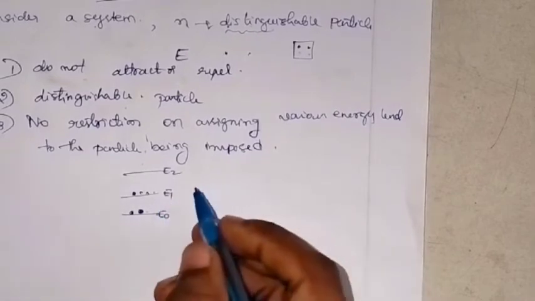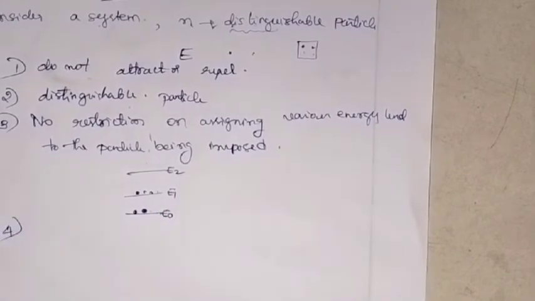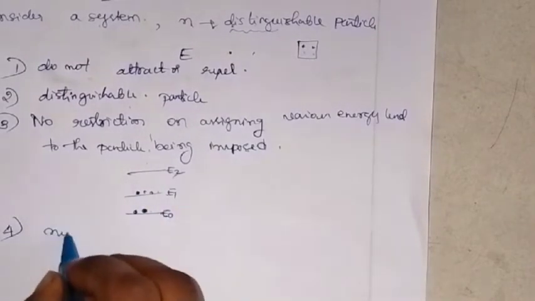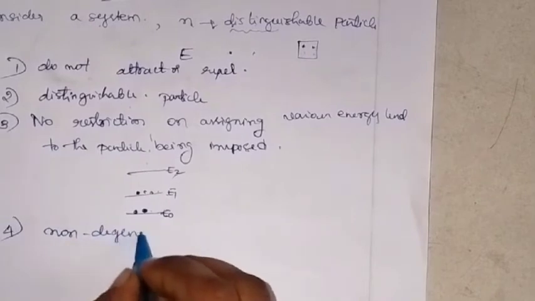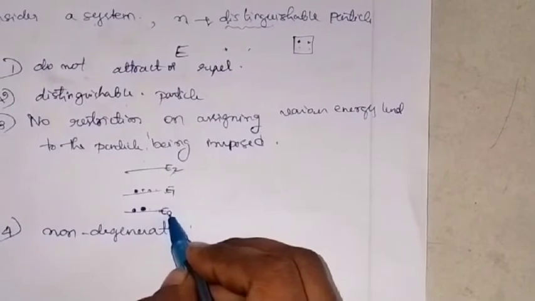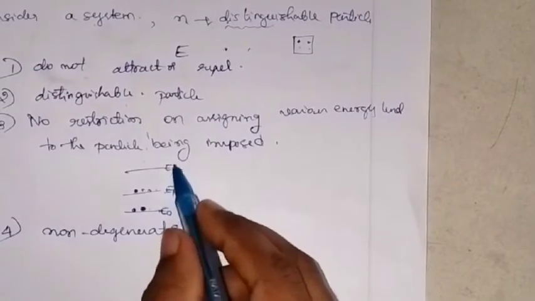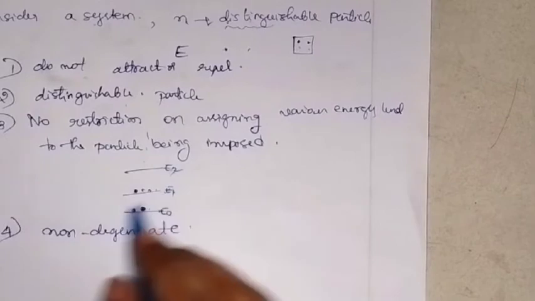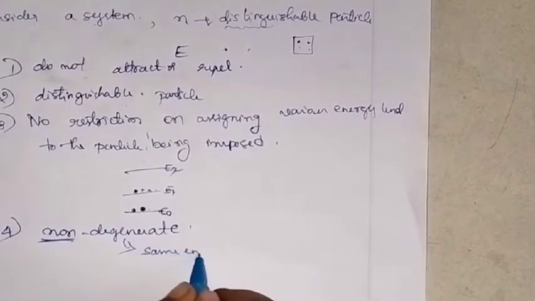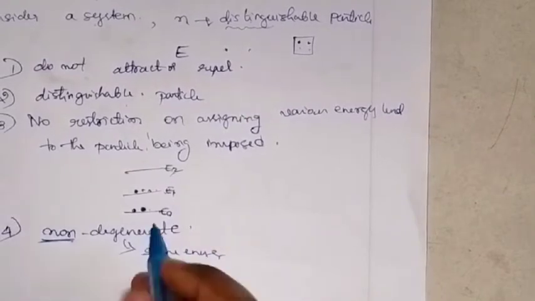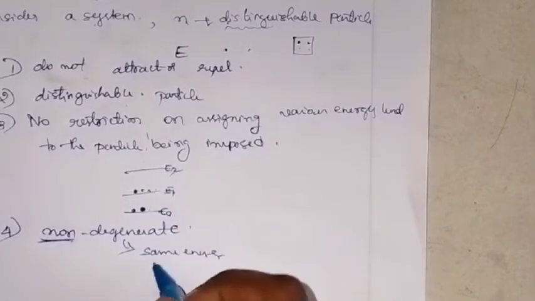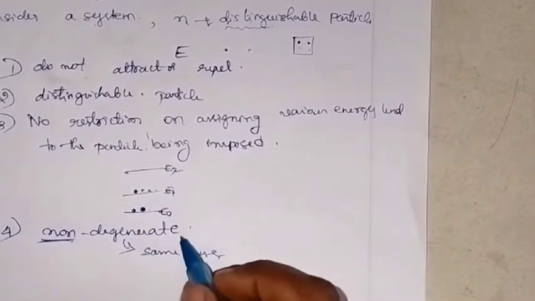The last characteristic is that the energy levels we consider are all non-degenerate in nature. That means the energy of E0 is different from the energy of E1, and similarly the energy of E1 is different from the energy of E2. Degenerate means the same energy, but non-degenerate means the energy levels have different energies. That is the meaning.